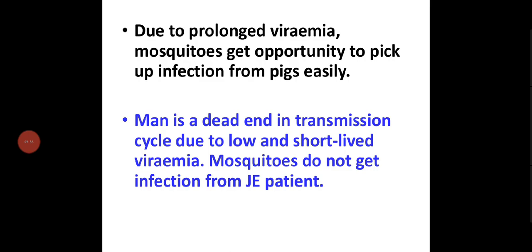Mosquitoes will easily pick up the virus from the blood of the pig, and man is a dead end in the transmission cycle due to low and short-lived viremia. Mosquitoes do not get infection from a JE patient. From the JE patient, mosquitoes will not transmit, but it will transmit from the animals. And man is the dead end. After him, there will be no infection transferred to anything.